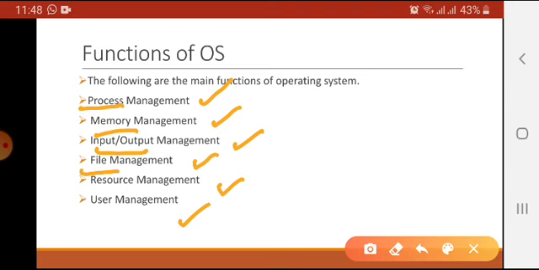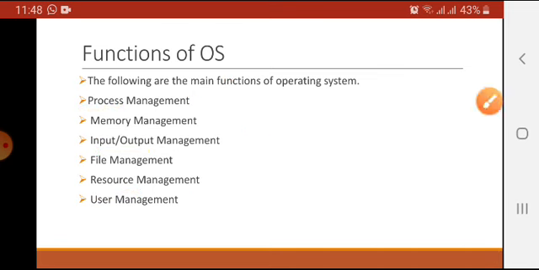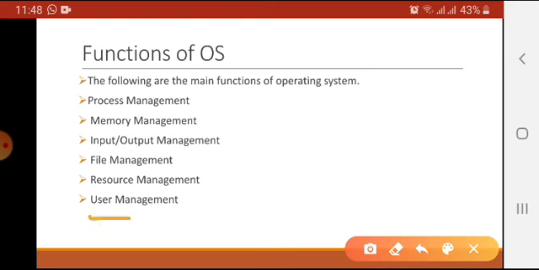Then resource management means operating system will manage all the resources of the computer that are available, and these resources are hardware resources and software resources both. And in the end, user management. Operating system allows us to manage the different user accounts on a single computer. It allows us to apply some rights and to set some passwords for those accounts so that each and every user won't be able to make changes in our computer system.